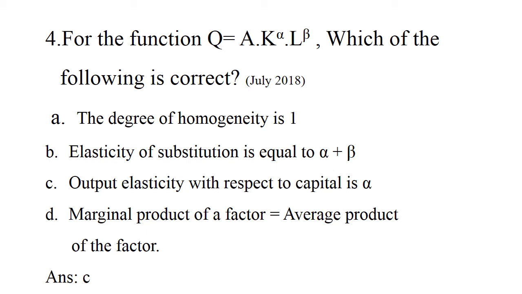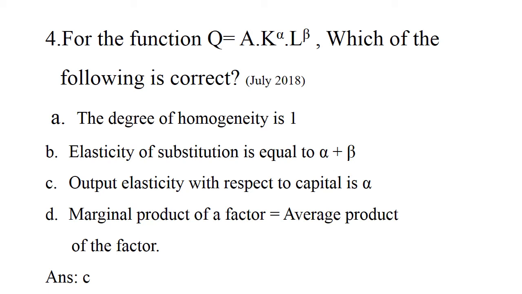Less than 1, decreasing returns to scale. Greater than 1, increasing returns to scale. So elasticity of substitution is not equal to alpha plus beta. In Cobb-Douglas production function, elasticity of substitution is always 1. So it is a wrong option.